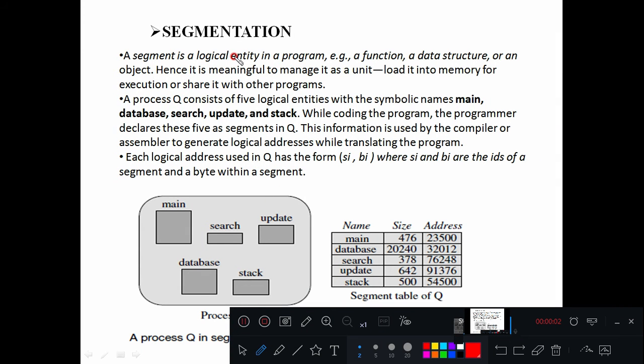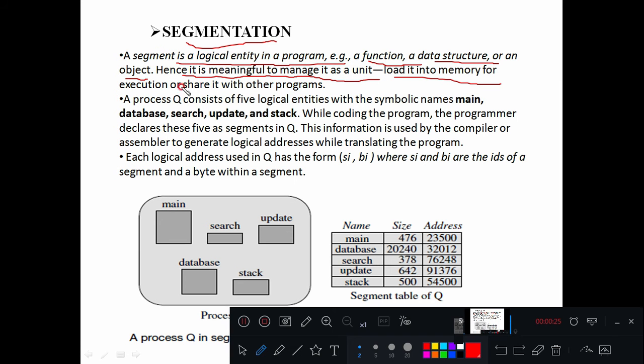Good morning, students. In the last class we have seen the paging concept, and in today's class we will see segmentation. What do you mean by segmentation? A segment is a logical entity in a program. Example, a function, a data structure, or an object. It is a logical entity in a program. Hence, it is meaningful to manage it as a unit.